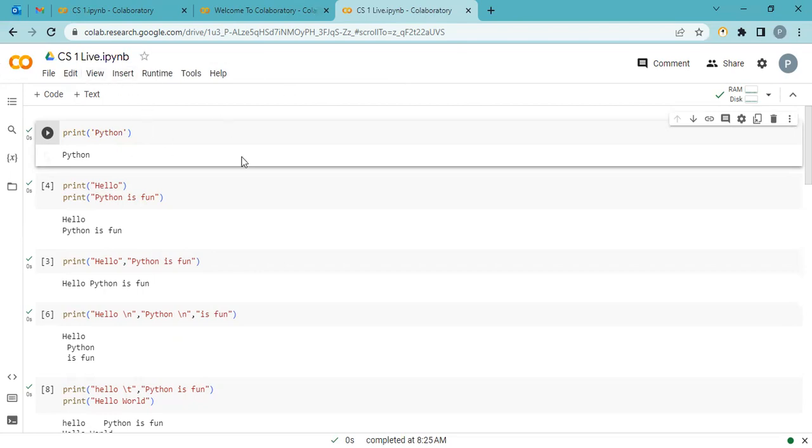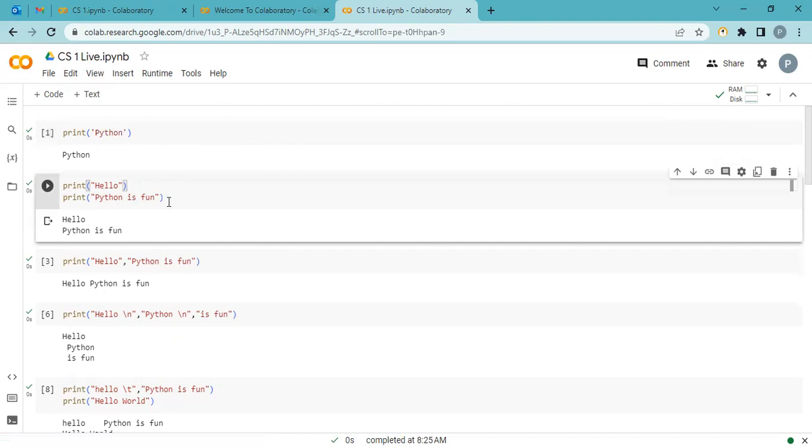Okay, this is our class 1 live. Print Python. Now, in multiple lines, commands always execute in sequence. That means the first line executes first, the second line next, and then the third, then the fourth, gradually. First line prints hello, and the next line prints next, so it's an auto enter. First line printing first and the second output in the second line.